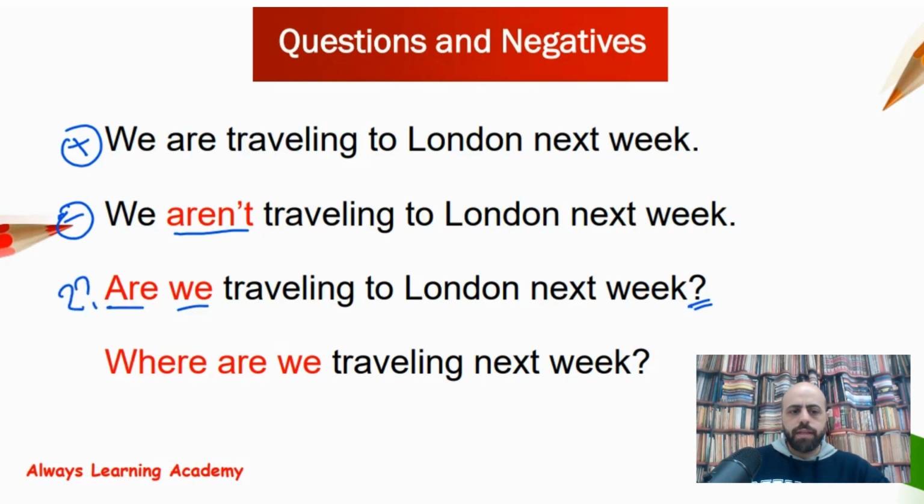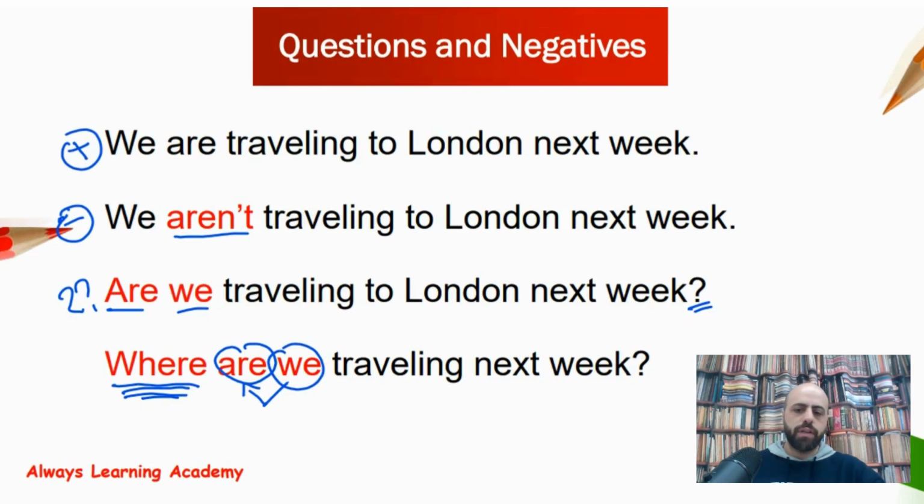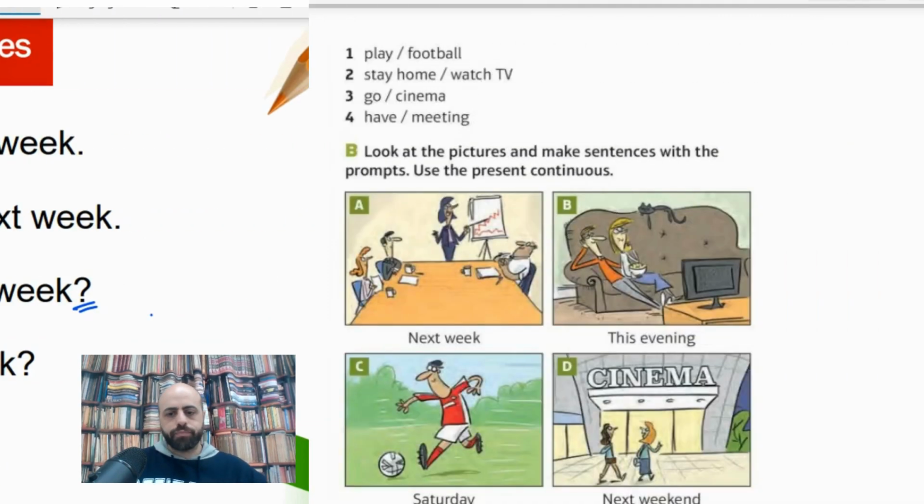Okay, now this yes, no question. The answer, yes, we are, no, we aren't. Now, WH questions, the same as the previous question, just add a WH word at the beginning. And one more time, notice that we have the helper first, then the subject. So, where are we traveling next week?